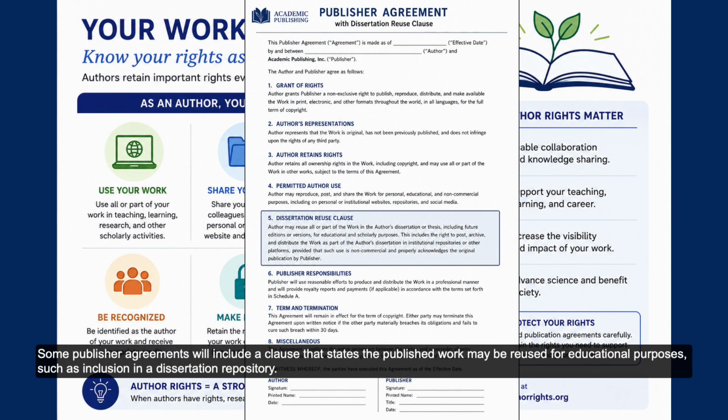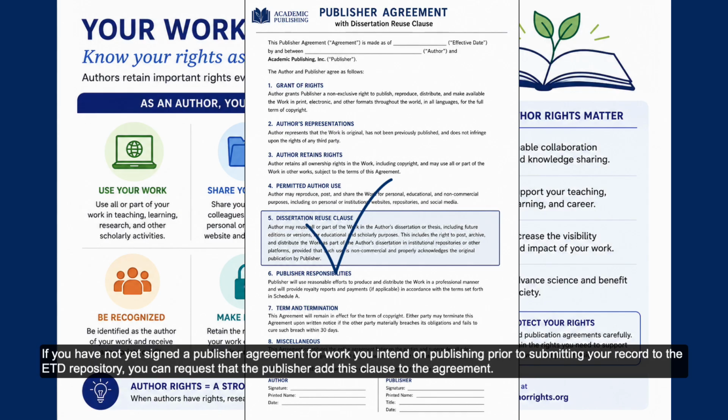Some publisher agreements will include a clause that states the published work may be reused for educational purposes, such as inclusion in a dissertation repository. If you have not yet signed a publisher agreement for work you intend on publishing prior to submitting your record to the ETD repository, you can request the publisher add this clause to the agreement.